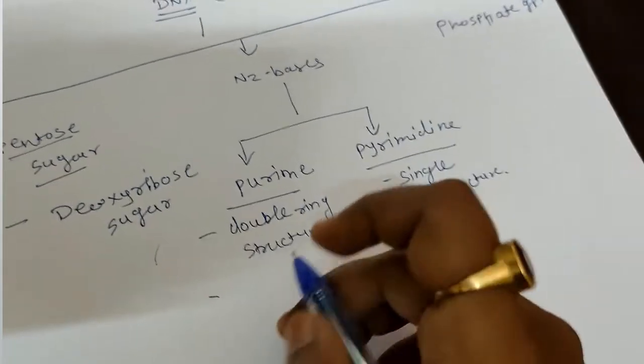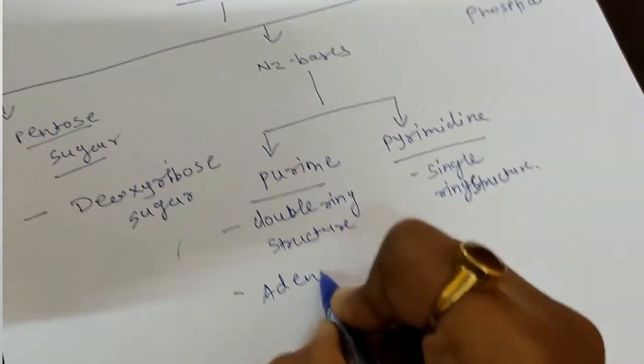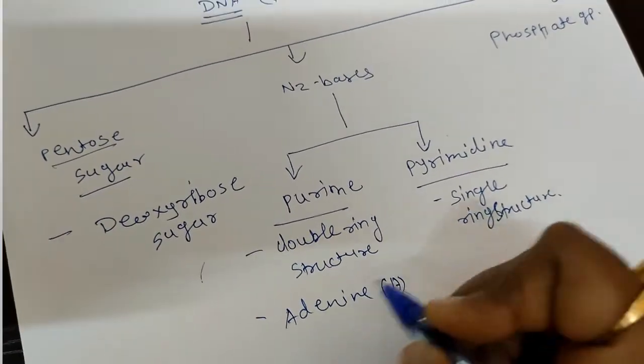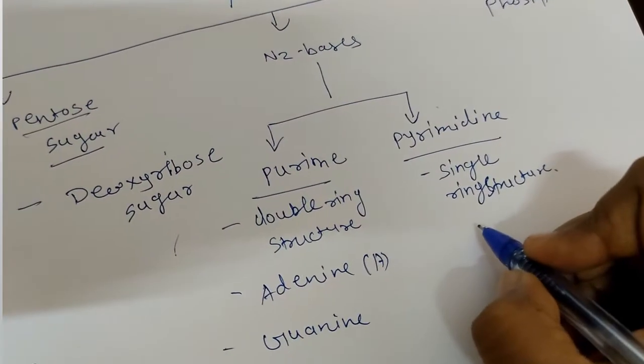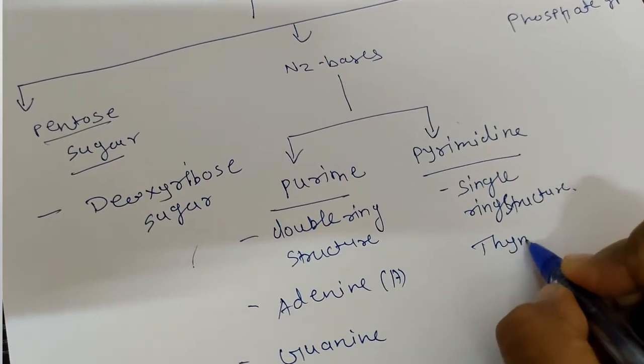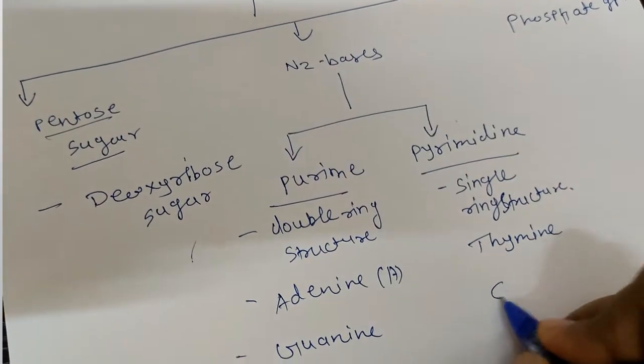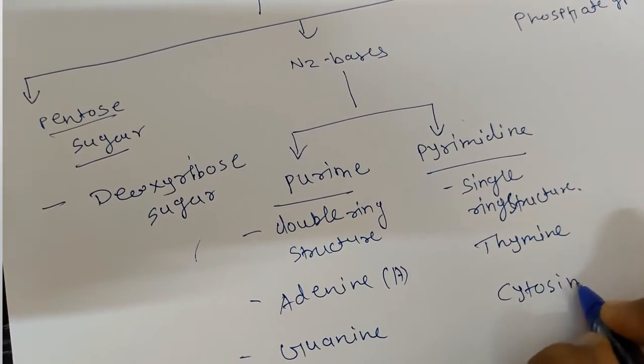Purine is again of two kinds, adenine and guanine. Pyrimidine is thymine and cytosine.